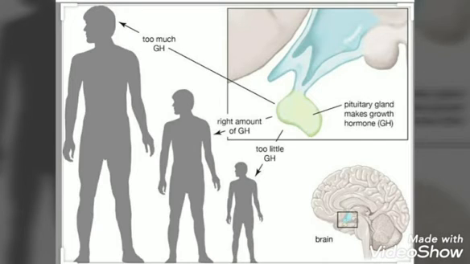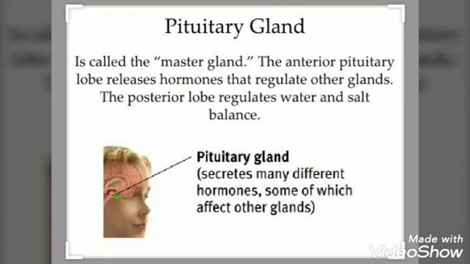The last gland that we have to study about is a very tiny gland which is present in our brain. This gland is the pituitary gland. One of its main functions is to release the growth hormone. If a lot of growth hormone is produced, then the person can be abnormally tall. On the other hand, if the growth hormone released is very less, then that person can be dwarf.